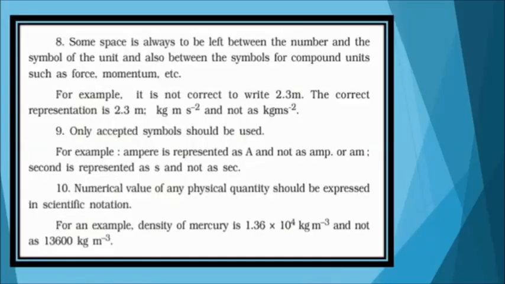Some space is always to be left between the number and the symbol of the unit, and also between the symbols for compound units such as force, momentum, etc. For example, it is not correct to write 2.3meter.